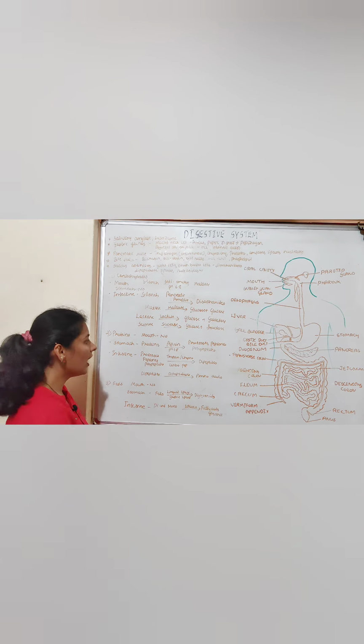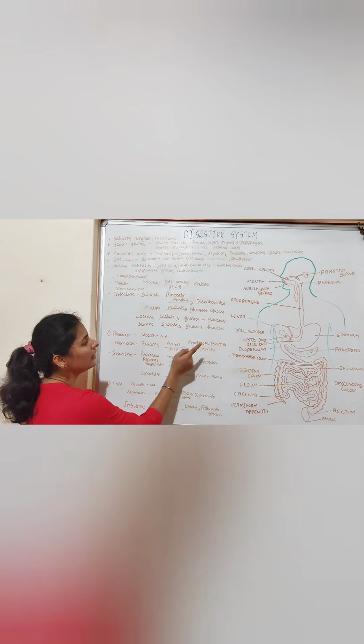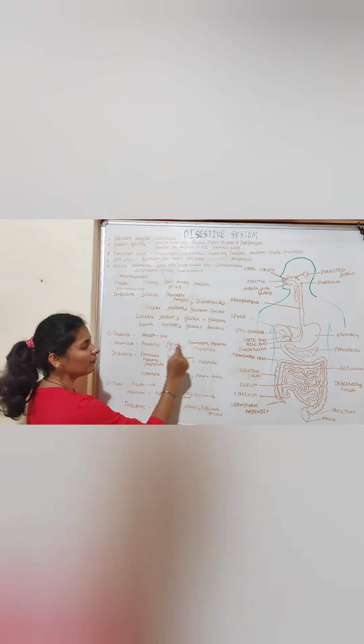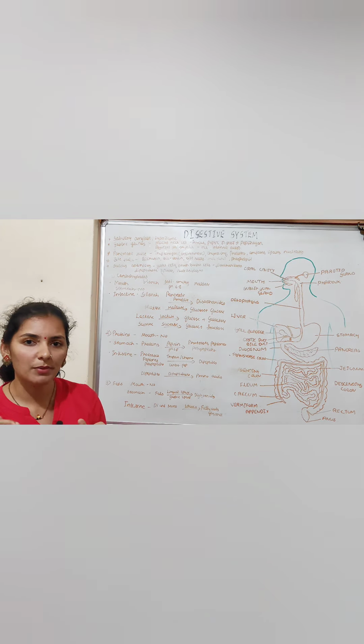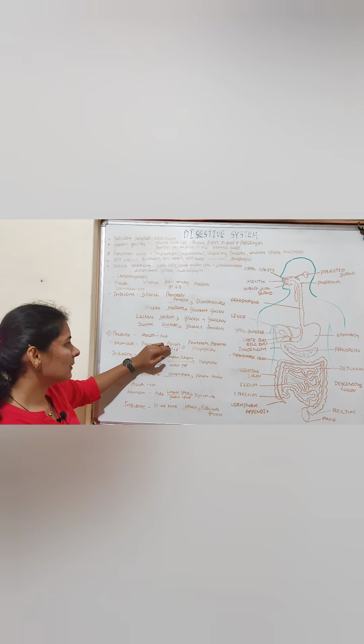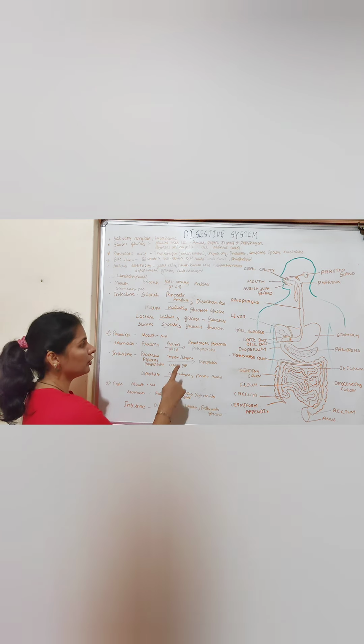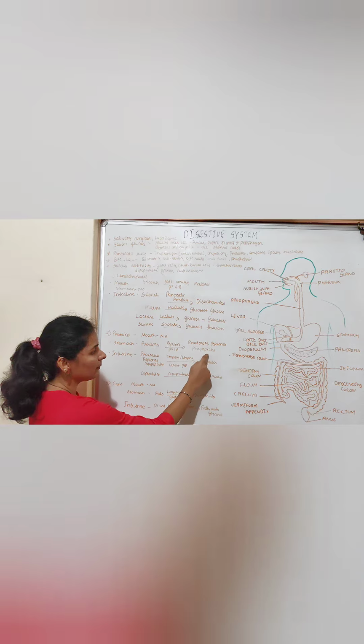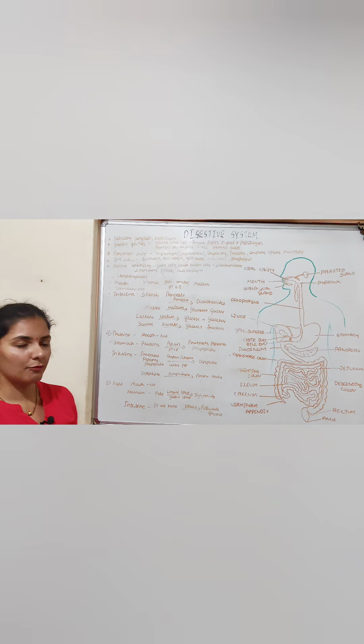So pepsin is a proteolytic enzyme in the active form, and this pepsin acts upon the protein which is present in the food and converts protein into proteoses, peptones and polypeptides, which are a simpler form. So protein, which is a complex form, is acted upon by the enzyme known as pepsin and converted into proteoses, peptones and polypeptides, which are a simpler form.